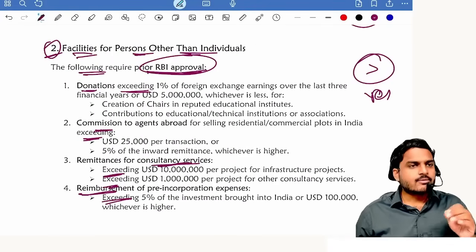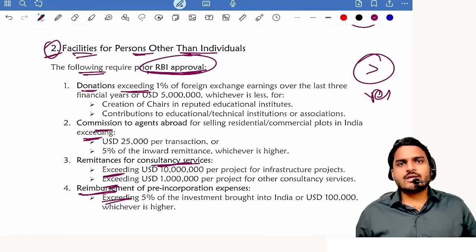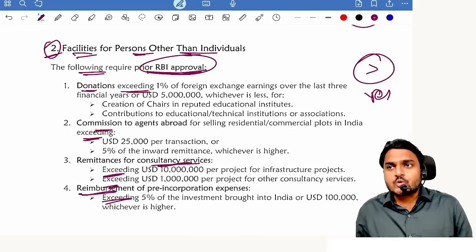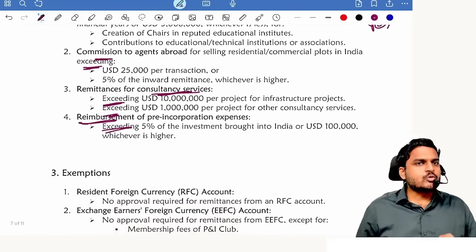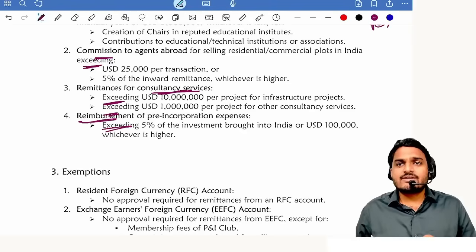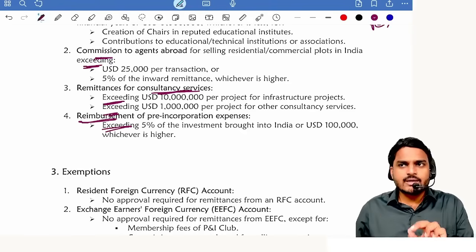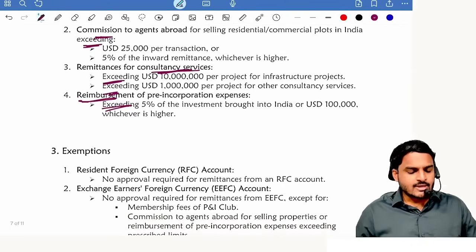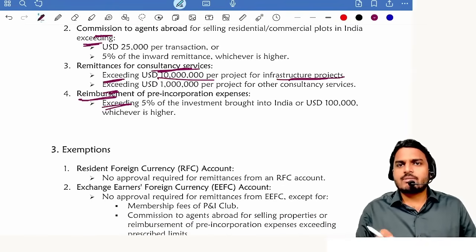Donations up to 1% or up to $5 million, whichever is less, permission not required. Next one, commission up to 25,000 USD or 5% of the sale amount, whichever is more, up to that amount permission is not required. Consultancy service for infra projects up to 10 million USD, permission not required.